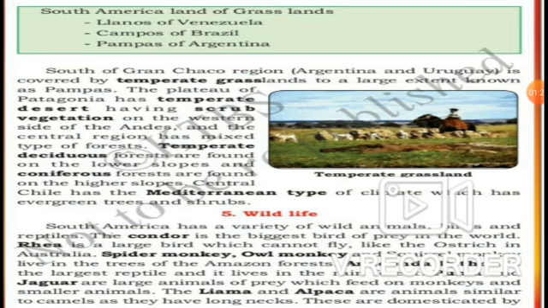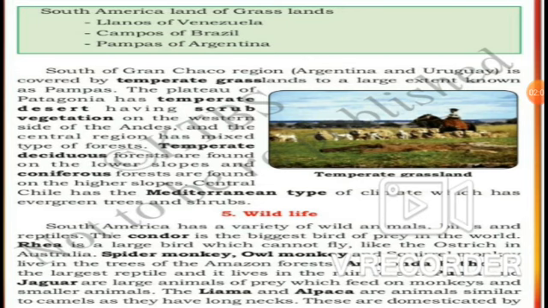South America has a variety of wild animals, birds and reptiles. Do you know what is meant by reptiles? If you don't know, find out the meaning of the word reptile when you get this video. The condor is the biggest bird of prey in the world. The rhea is the largest bird which cannot fly, like the ostrich in Australia.